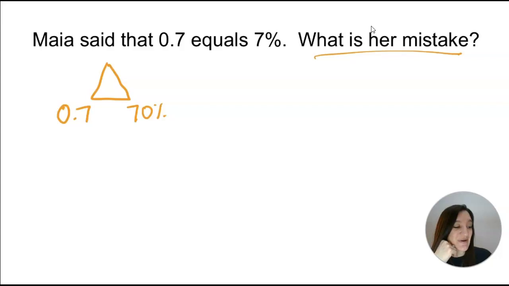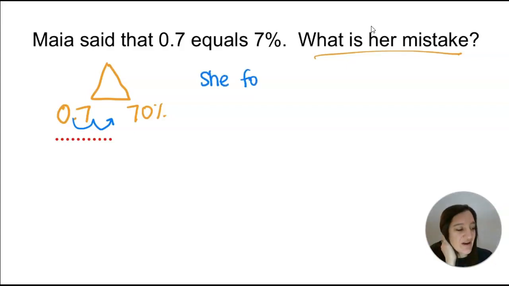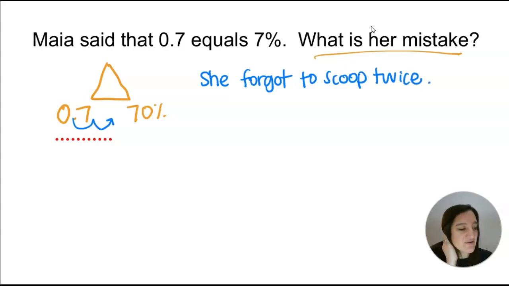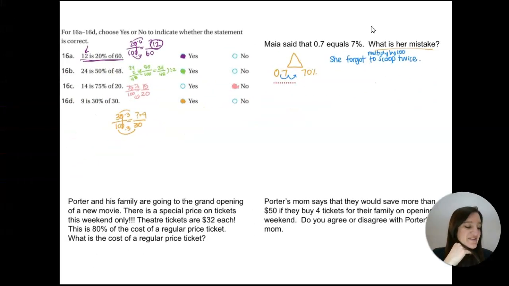Well, she needs to remember that when we go from fraction to decimal, it is actually 2 scoops for 70%. So she forgot to scoop twice. If you want to sound really mathy, you can say she forgot to multiply by 100, which is the same as scooping twice. Okay, so that's what Maya did wrong. Make sure from fraction to percent, you are scooping twice.